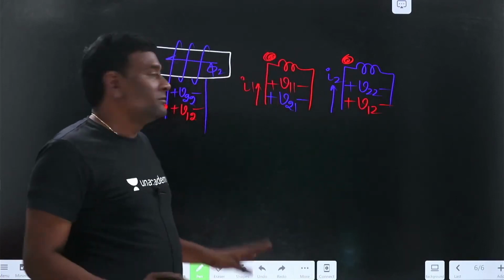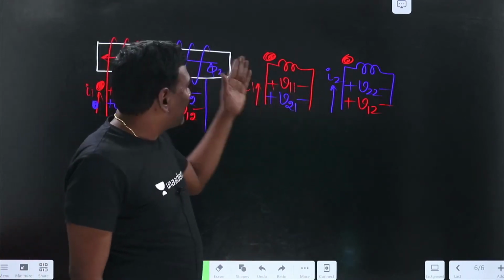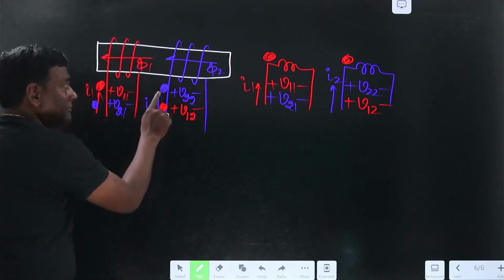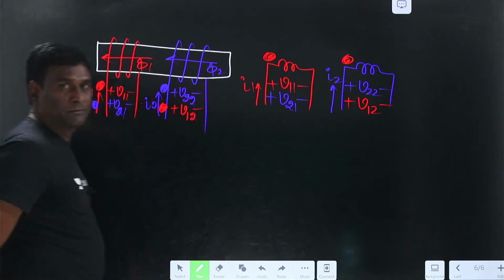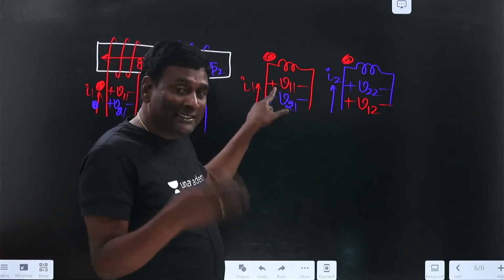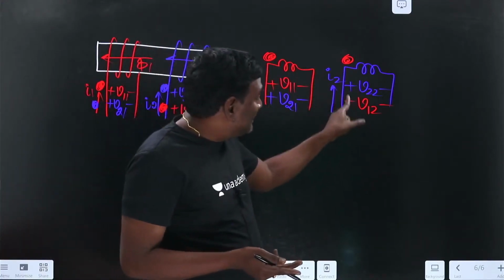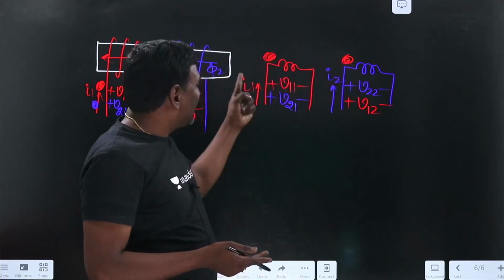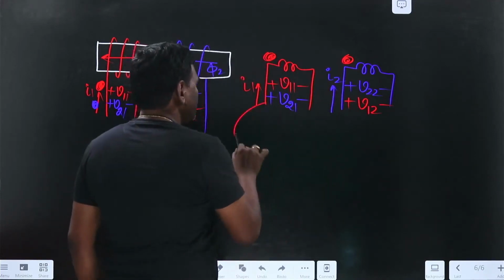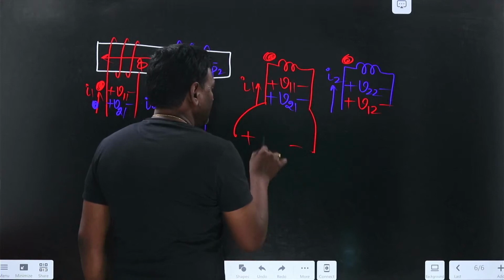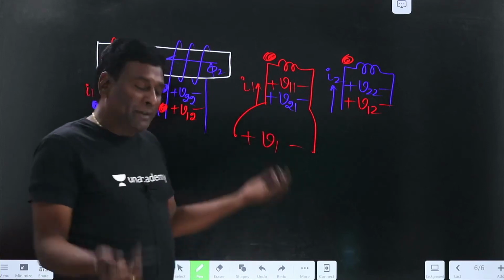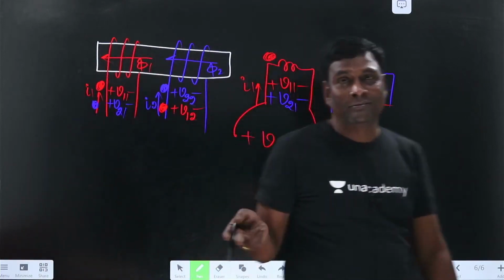Okay, see here, relax. Once the dots are transformed here, forget about that. If my current is entering into this dot, it means this flux is going to aid this flux. Anyway, forget about all. For self, current is important. For mutual, if this current is entering into the dot, this dot will become positive, or if this current is entering into the dot, this dot is going to be positive. That's it. Now let us write the total V1, because I1 is entering here. Ultimately it may be inductance or mutual inductance, passive only.